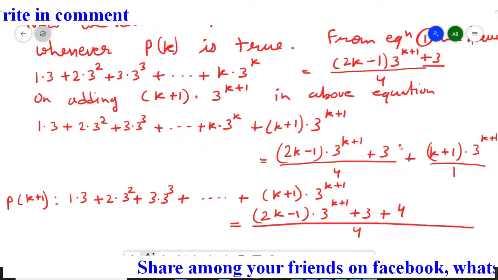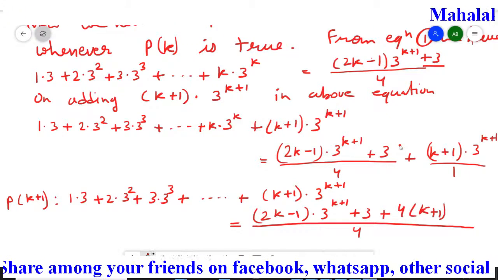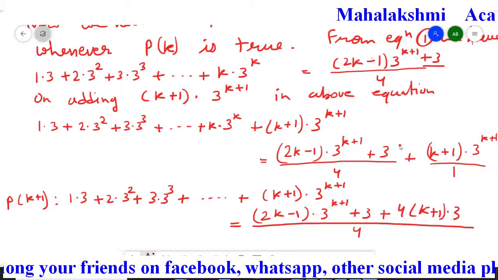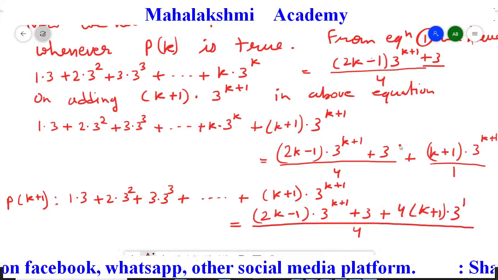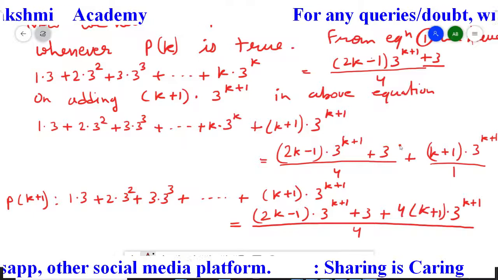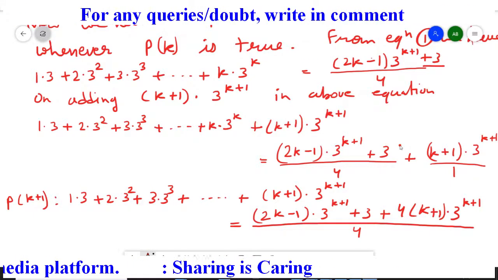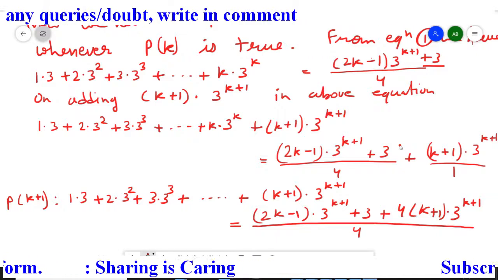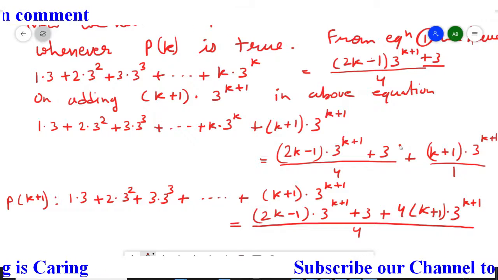So here after taking LCM, I hope this process is already very clear to you. So 4 multiplied by 3 to the power (k+1) multiplied by (k+1). Now this we achieved by taking the LCM. Now in these both you can check this 3^(k+1) is common, students. So we will take from these two 3^(k+1) common.